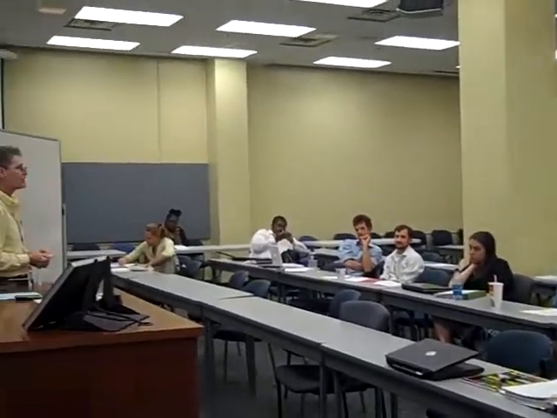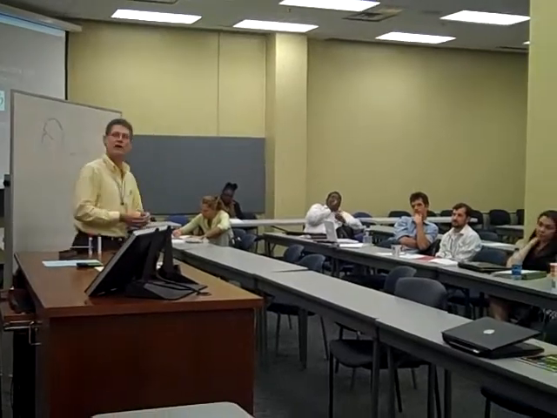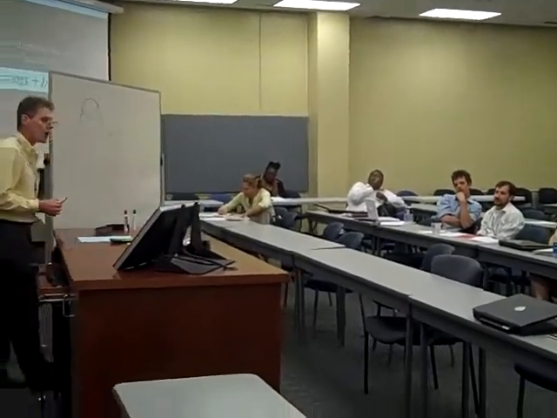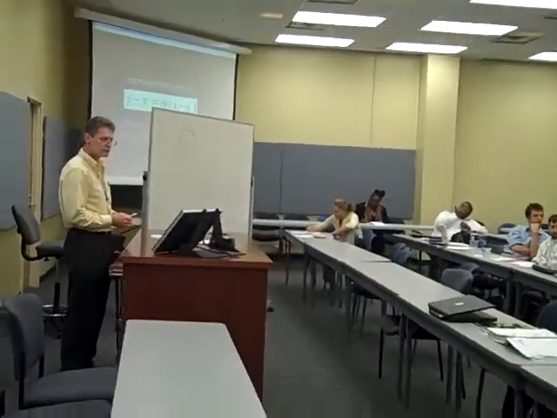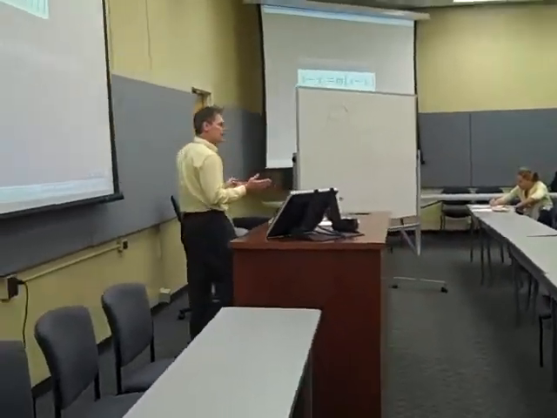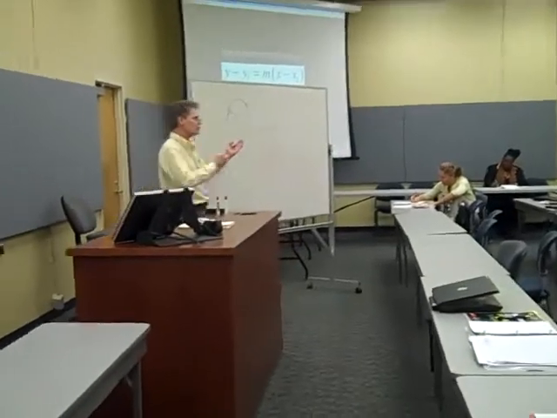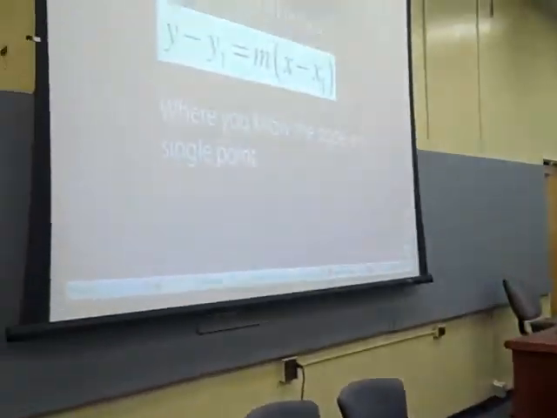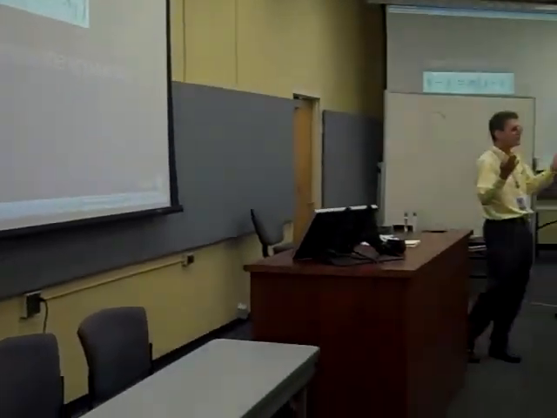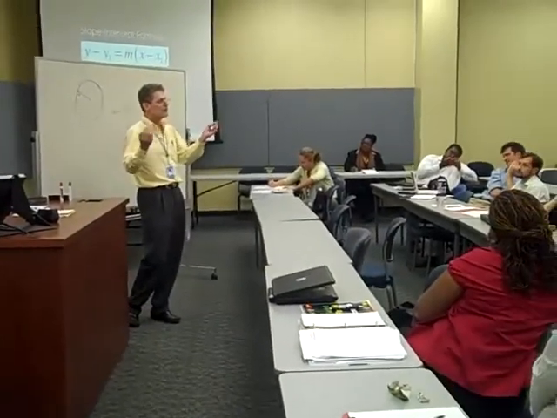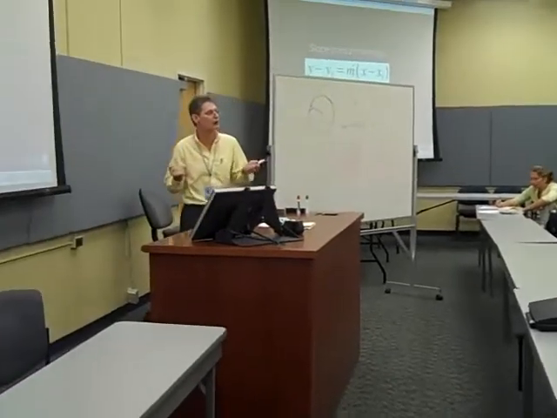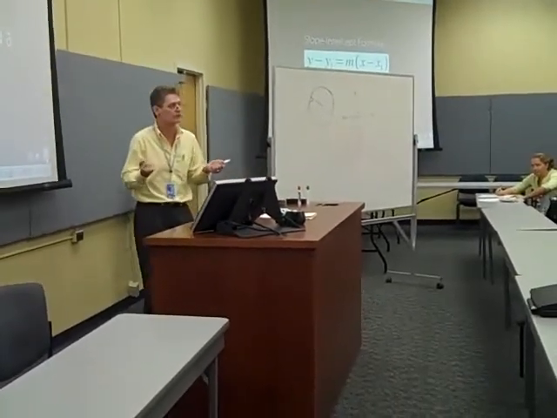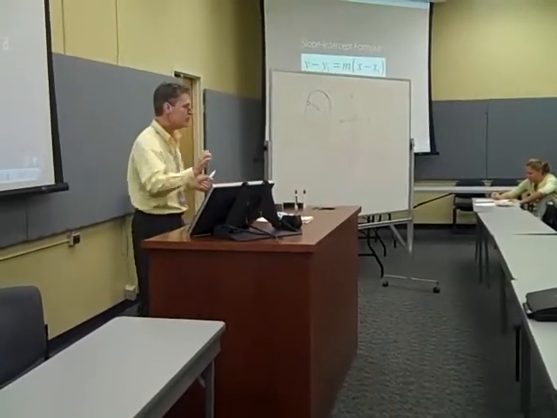The next formula we're going to need is the formula for a line. y = mx + b. What is m, class? Slope. And what is b? Y-intercept. Very good. Finally, we've got the slope-intercept form, where you know the slope and you need to know 1 point. This form will give you y = mx + b, and it's y - y1 = m(x - x1). We're going to be using this a lot.